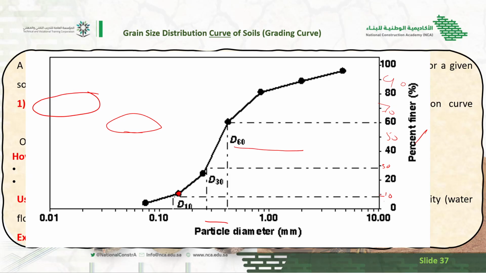So if we are interested in D10, it means 10%. I should make a straight line, sorry for the line, until it strikes this graph, and at that point I move down here. So it means our particle D10 is equal to this value. It may be 0.12 or any value. So it means D10 is equal to 0.12. Same for the D30. It means 30% is passing. Make a line until it strikes the graph. At that point, you should move down straight, and that is your value for the D30.